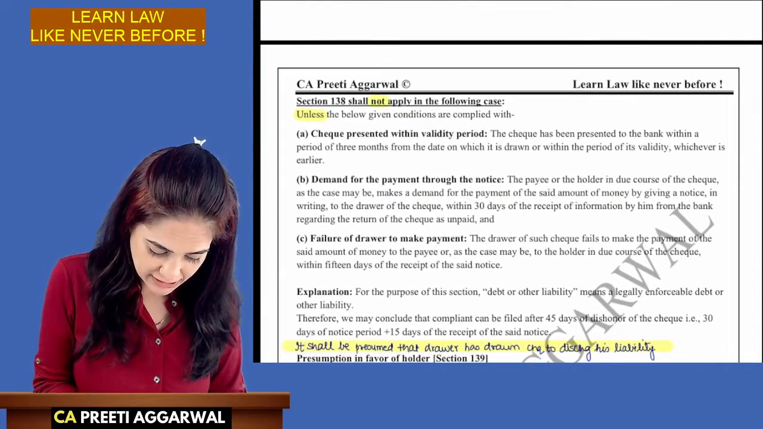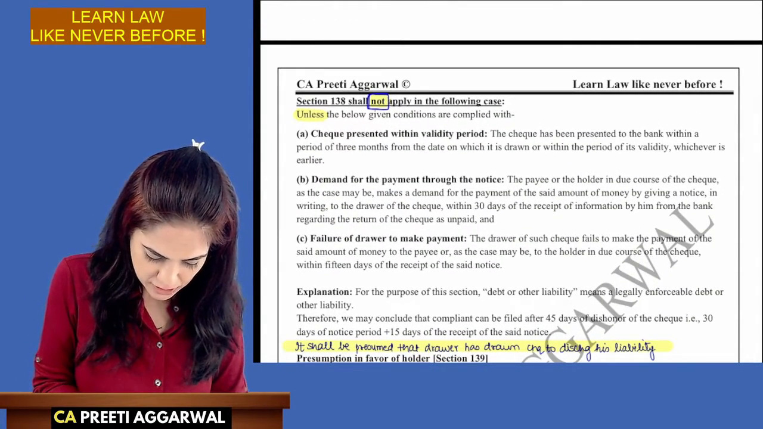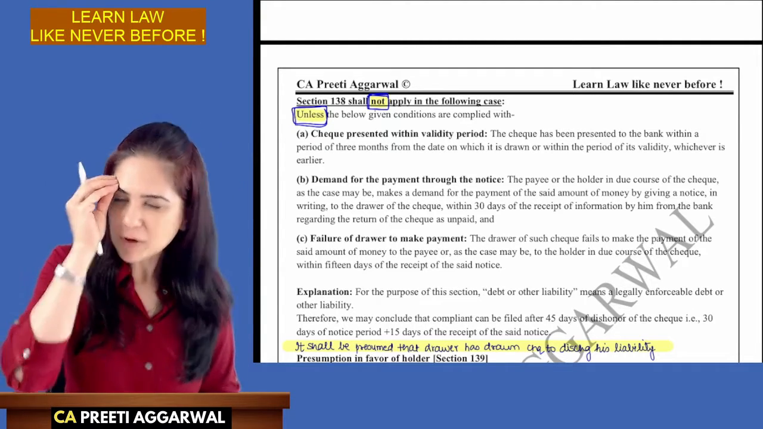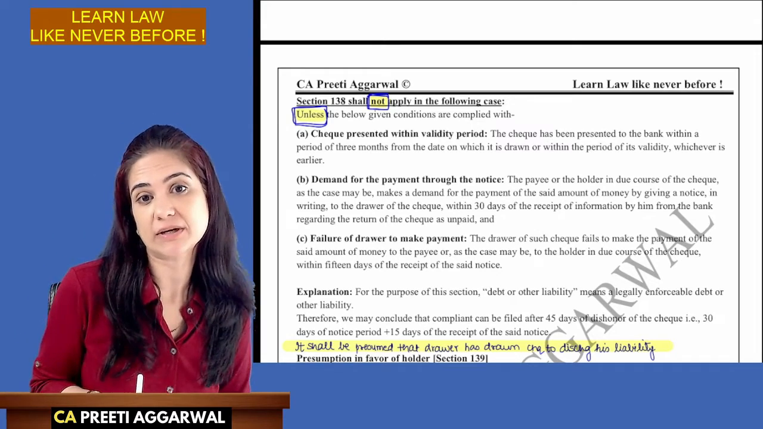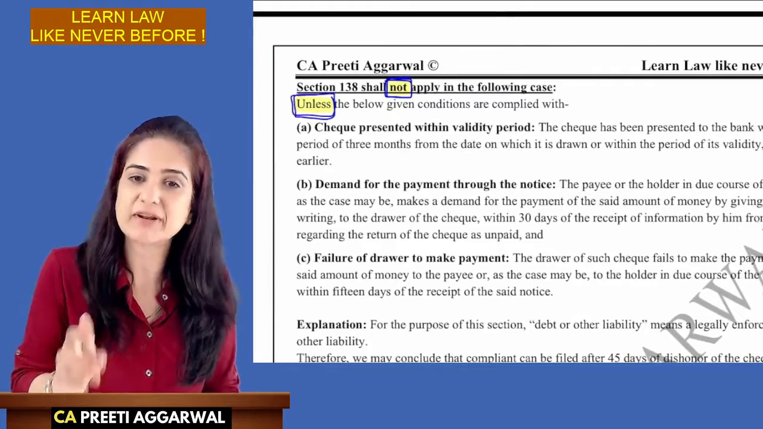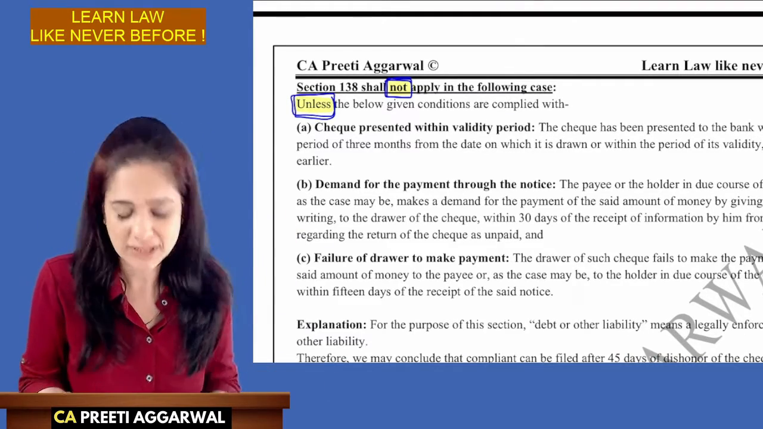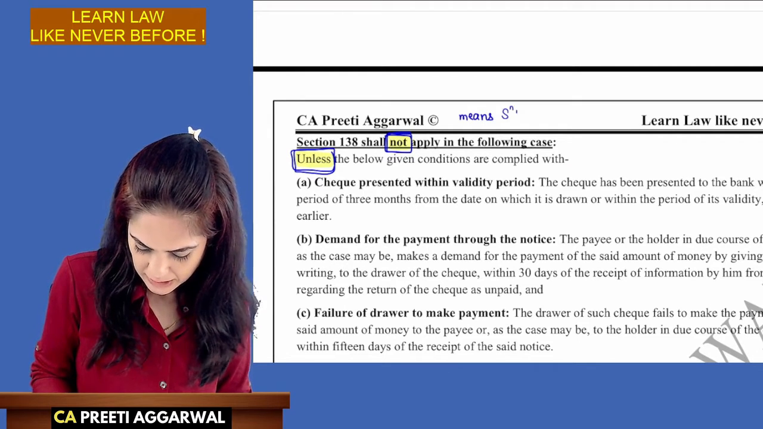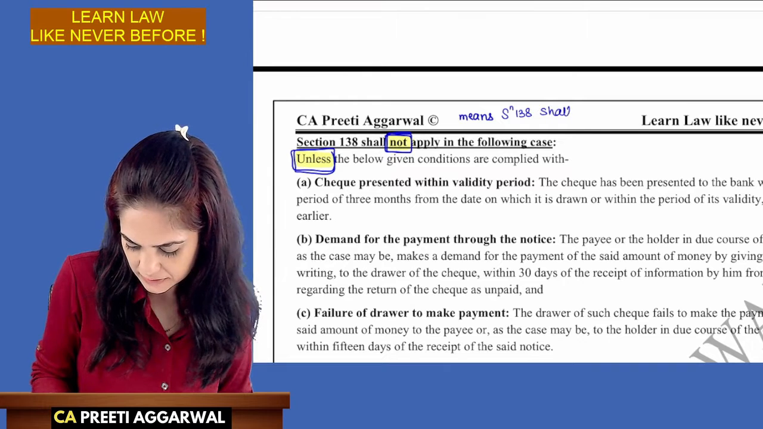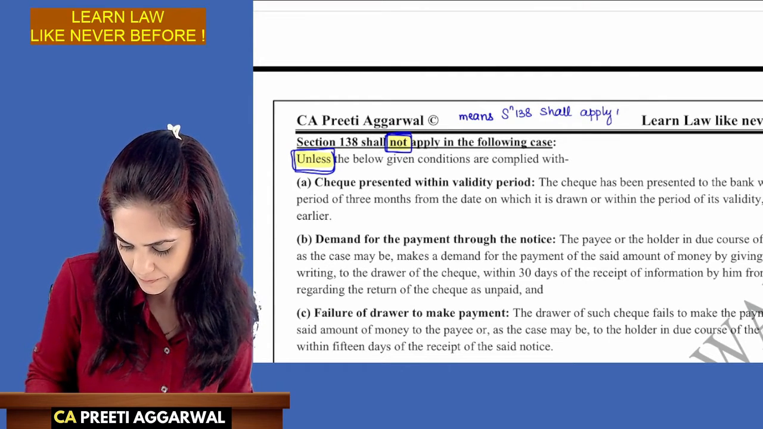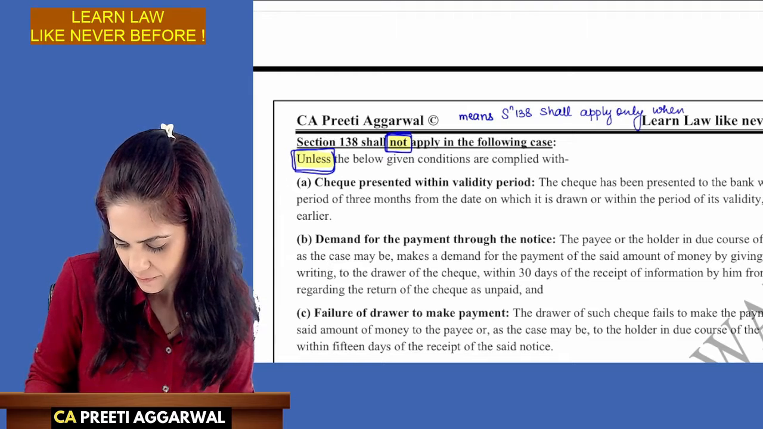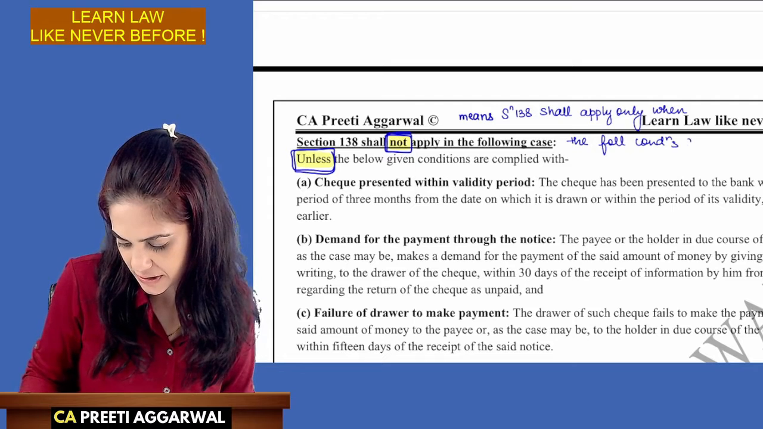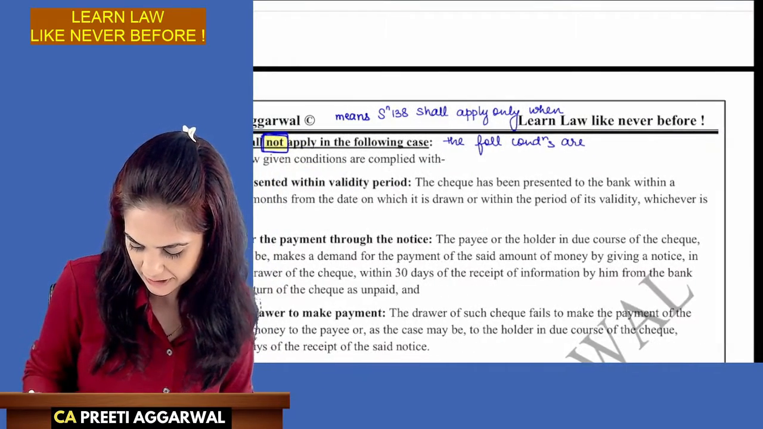But section 138 shall not apply unless the given conditions are complied with. What does it mean? They simply want to complicate the provisions. It will not apply unless the given conditions are complied with. Can I say in simple words, section 138 will apply only when these conditions are satisfied? Yes. So it means section 138 shall apply only when the following conditions are satisfied.